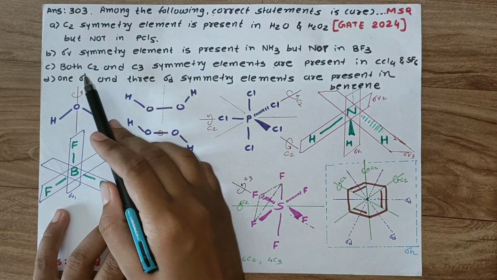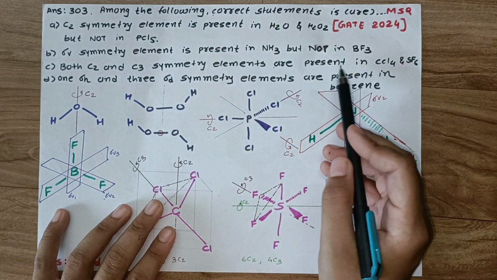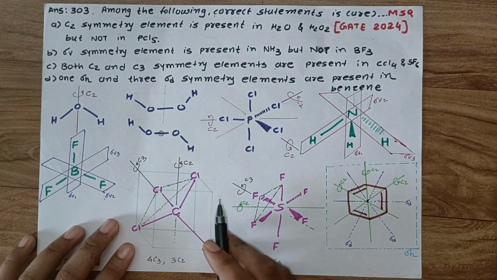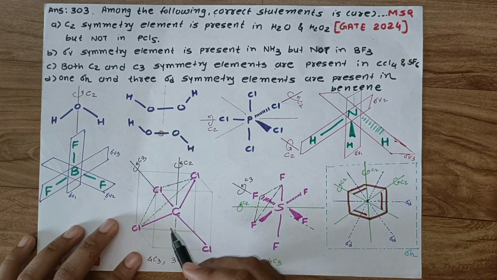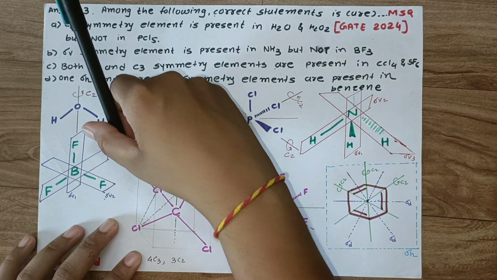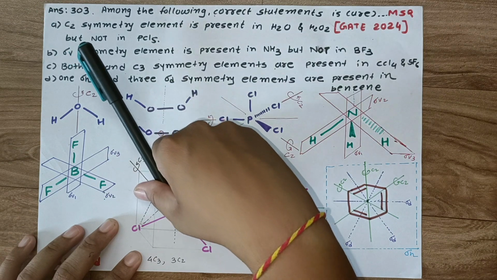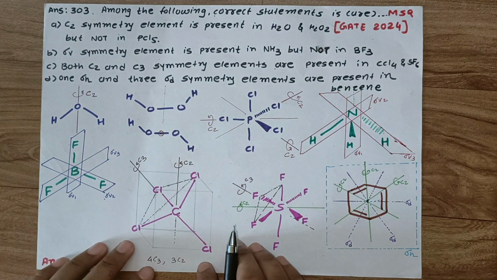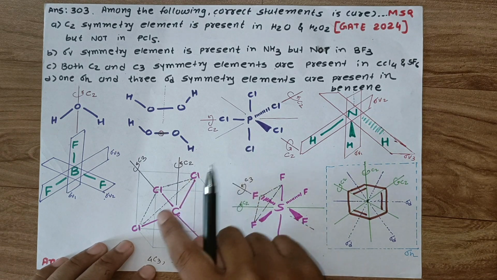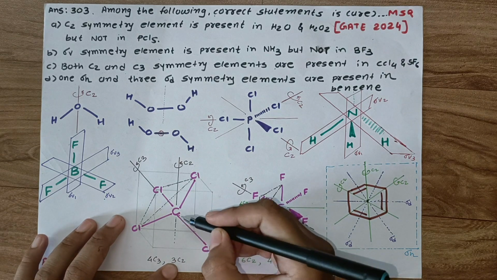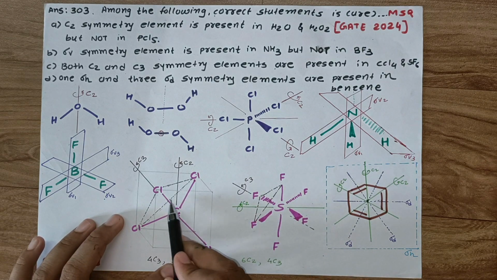For option C, both C2 and C3 symmetry elements are present in CCl4 and SF6. CCl4 has tetrahedral geometry. In this, if we consider these 3 Cl in one triangular plane, then the axis that passes through the center of this triangular plane is our C3 axis. The same for the other three triangular planes, so we get 4 C3 axes.